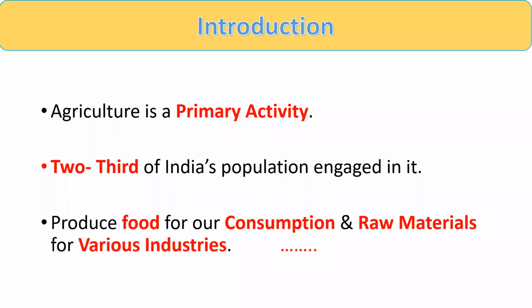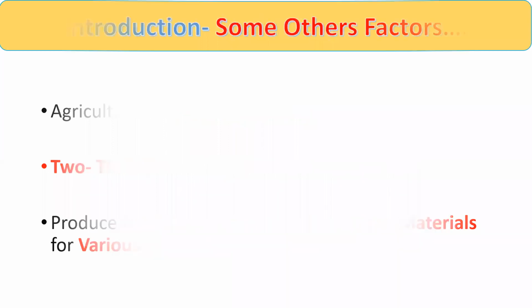And if we think about this type of activities, it produces food for our consumption, and raw material for the different types of industries, which we call agro-based industry. So agro-based industries depend for their raw material on agriculture. Second thing, this activity, agriculture, produces food for us for consumption. So this is the important thing for us, right friends?